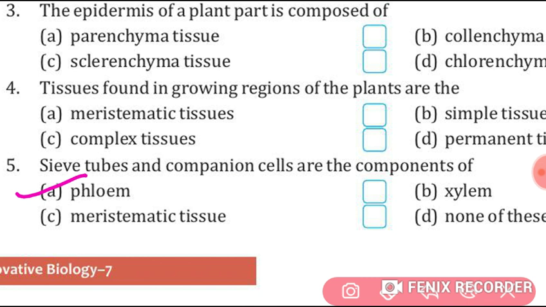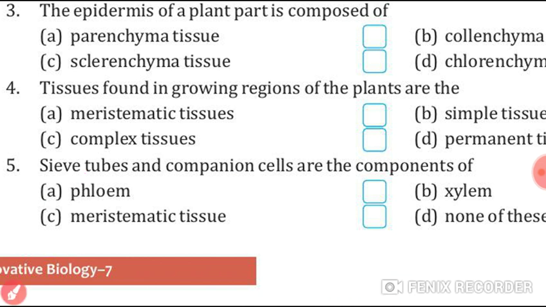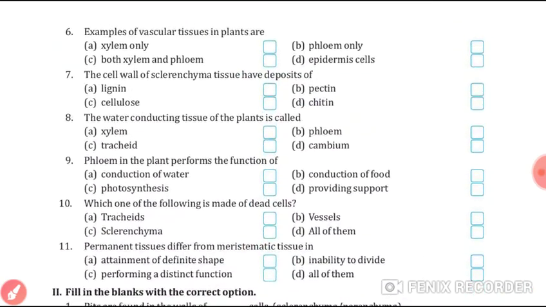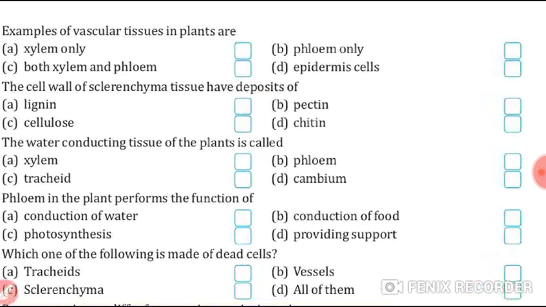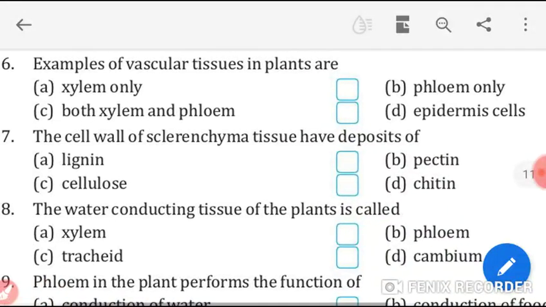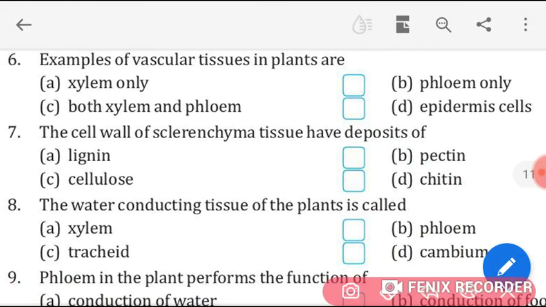Phloem. Okay, students. Now we will continue. Sixth question. Examples of vascular tissues in plants are what? Here, xylem only, phloem only, or both xylem and phloem? Yes, right here, xylem and phloem both.